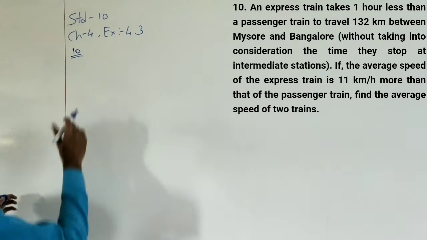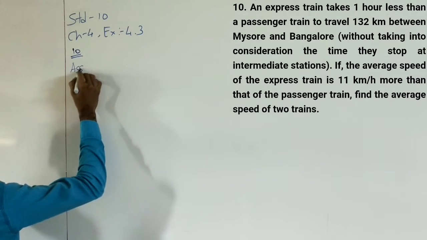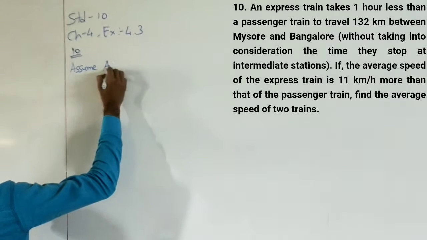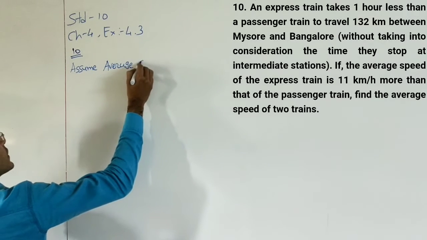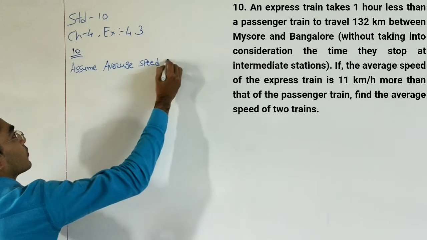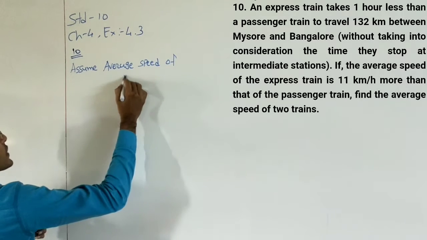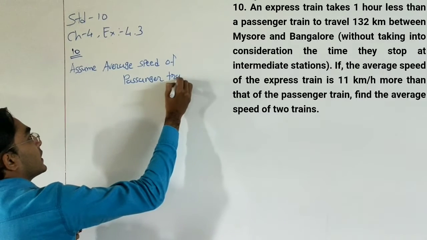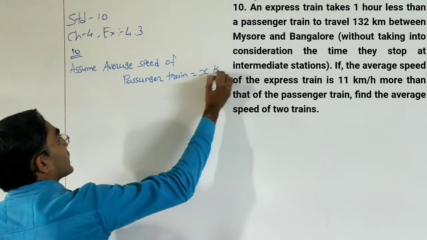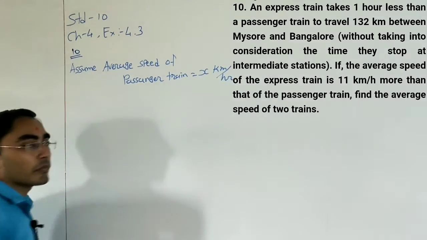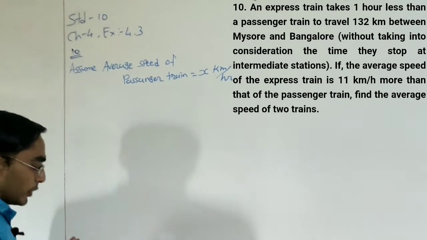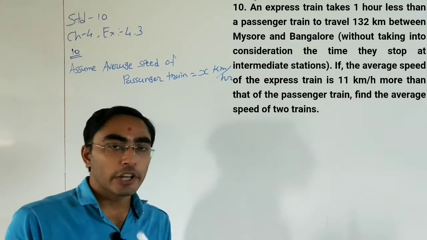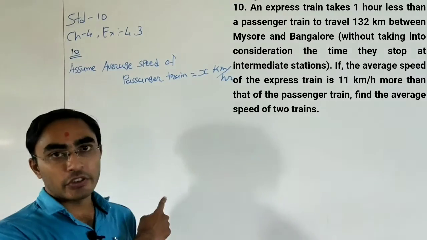First of all, assume the average speed of the passenger train is x kilometer per hour, because the average speed of the express train depends on the passenger train.